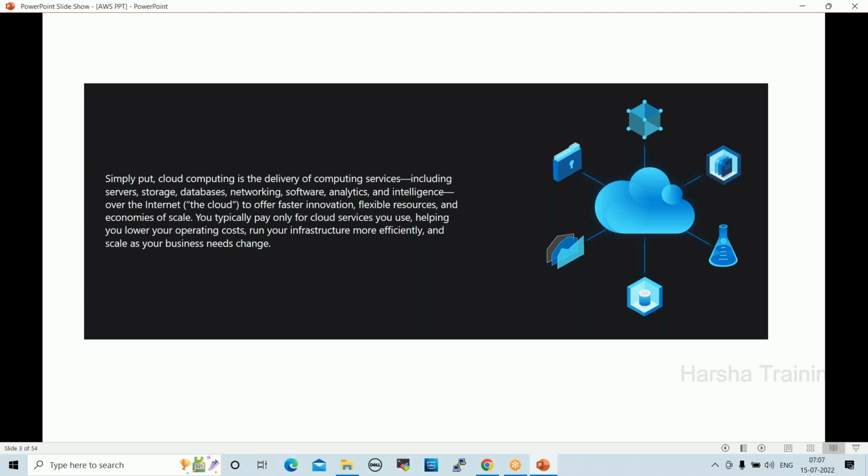Currently the trend has changed. We were using physical environments, physical devices, and physical servers. Now they are migrating their data centers and applications to cloud servers and cloud infrastructure. Why they are migrating to cloud infrastructure, we'll try to understand.